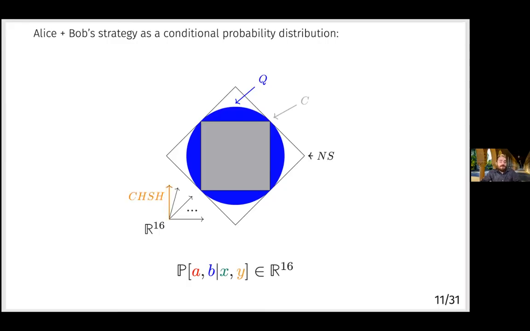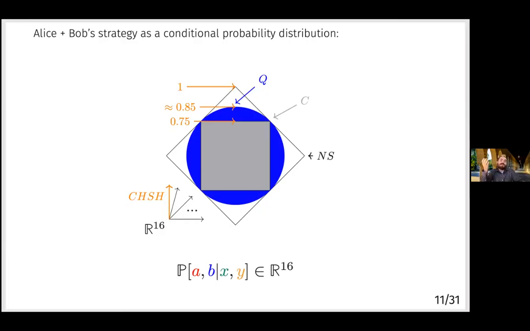In fact, non-local games like the CHSH game just correspond to different directions in this space of distributions. And the distance that you can travel in that direction while remaining inside of a set of correlations just tells you what is the maximum success probability that you can get at that game while using correlations from that set. So we can see that the best classical strategy is going to do no better than 3/4 win probability for the CHSH game. And then the quantum strategies do strictly better.